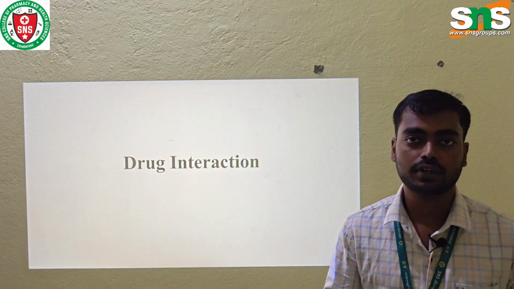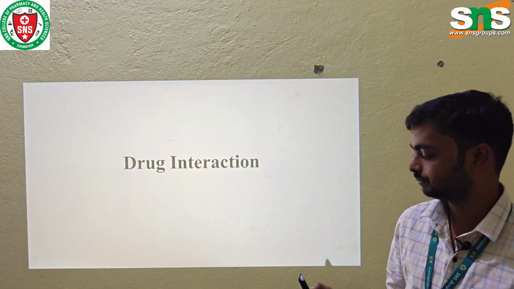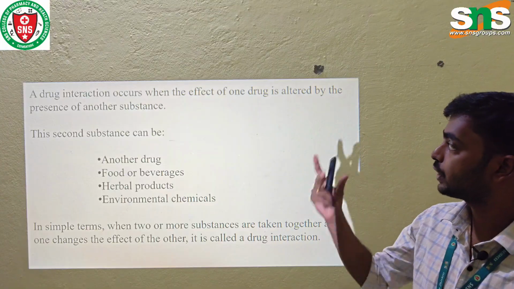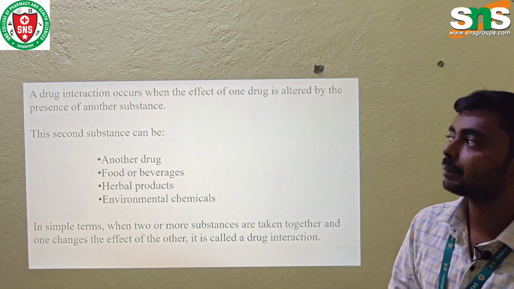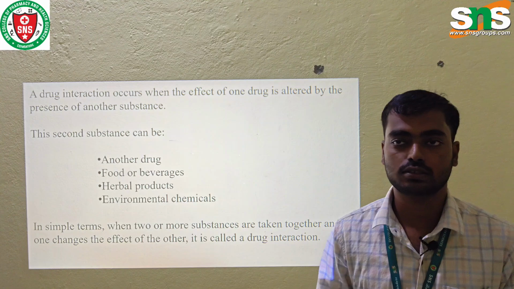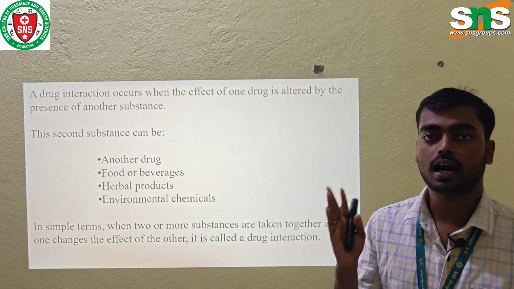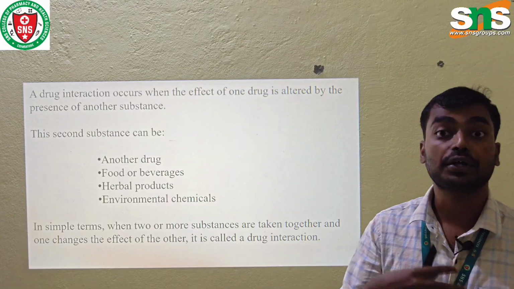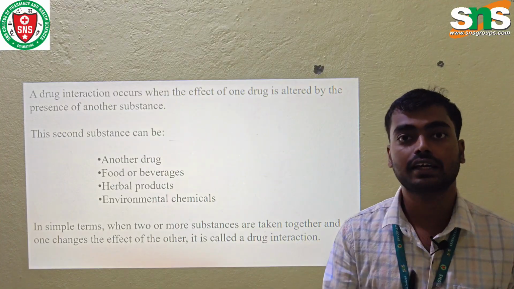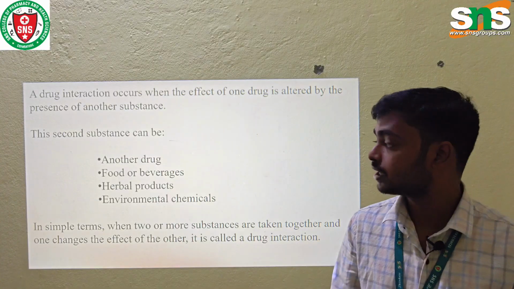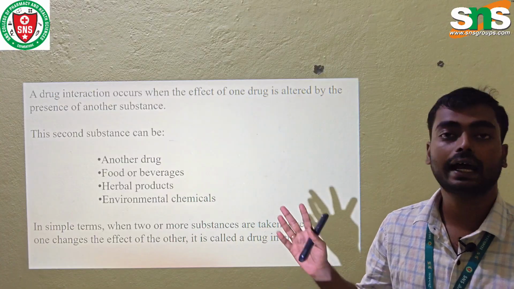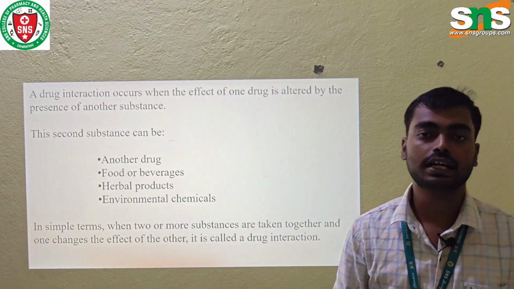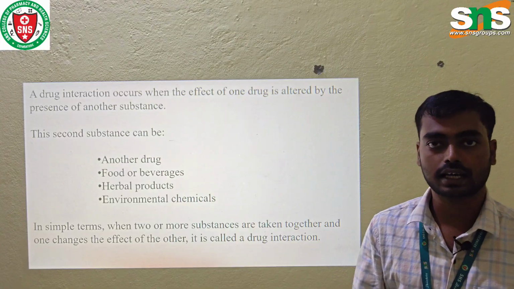First, we can see the definition of what drug interactions are. A drug interaction occurs when the effect of one drug is altered by the presence of another substance. It could be either a drug, a food, a beverage like healthy drinks, herbal products, or an environmental chemical. Anything that alters the drug is known as a drug interaction.